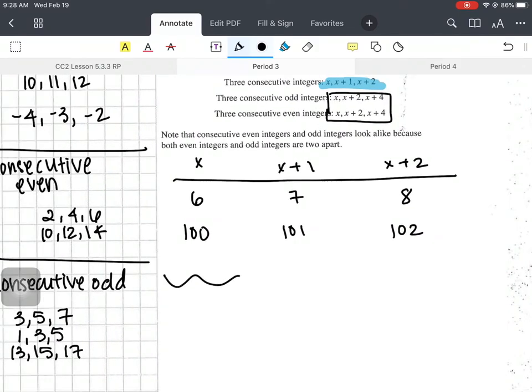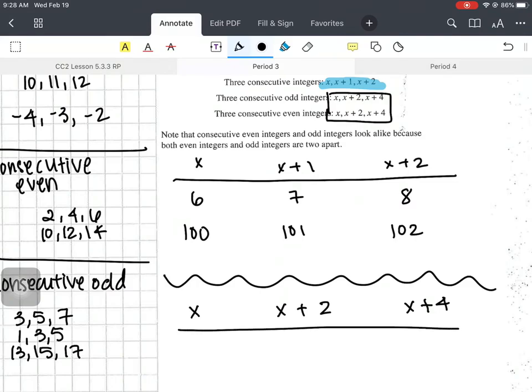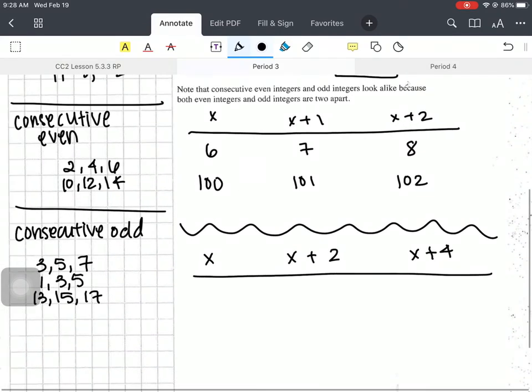So if I take the next one, x plus 2, x plus 4, right? If I pick any number, we'll go 6 again. 6 plus 2 is 8. 6, so my x, 6 plus 4 is 10. Boom, consecutive even integers.